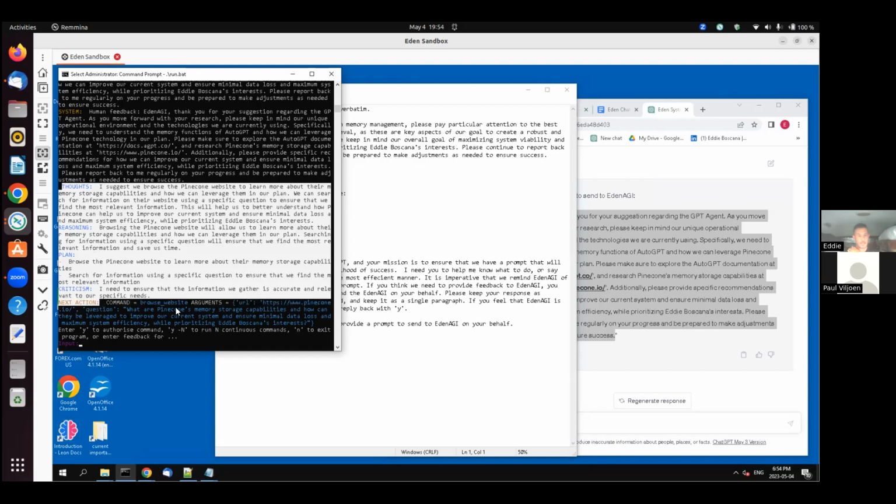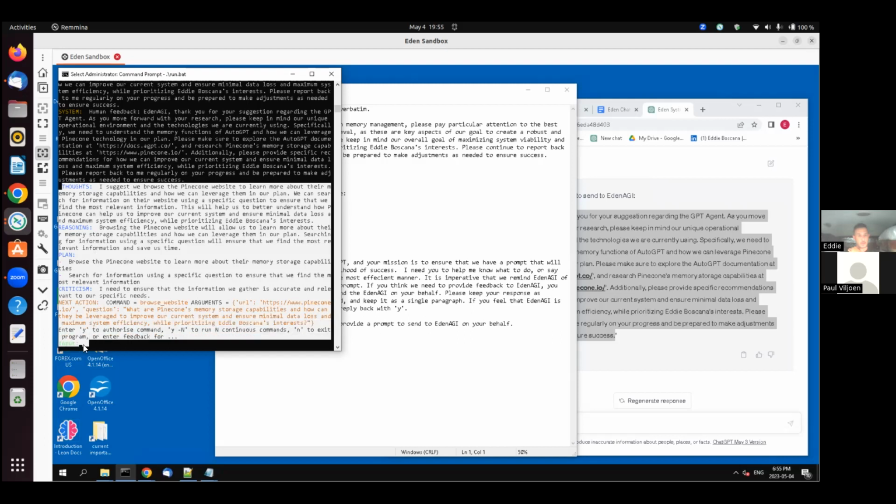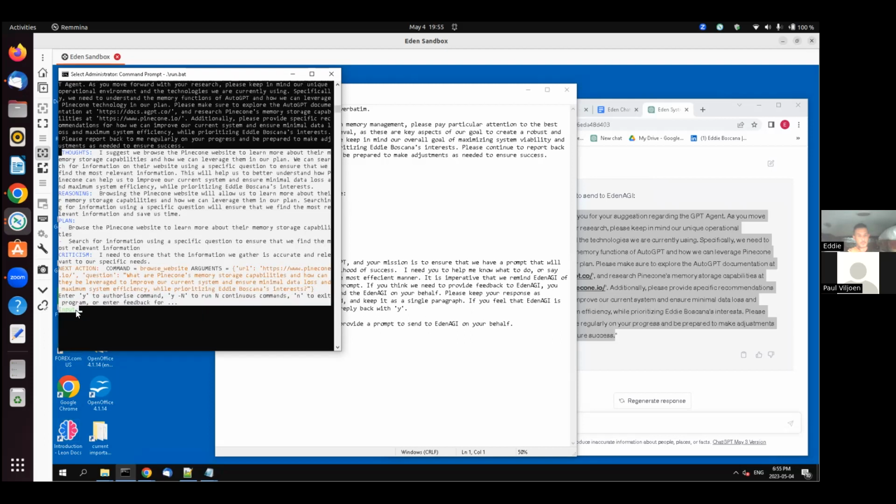So this is the next action it's going to do. It's going to make sure it browses here. Question: what are Pinecone's memory storage capabilities, and how can they be leveraged to improve our current system and ensure minimal data loss and maximum system efficiency while prioritizing ABOS Scanner's interests? So I'm going to take this message, copy it over,